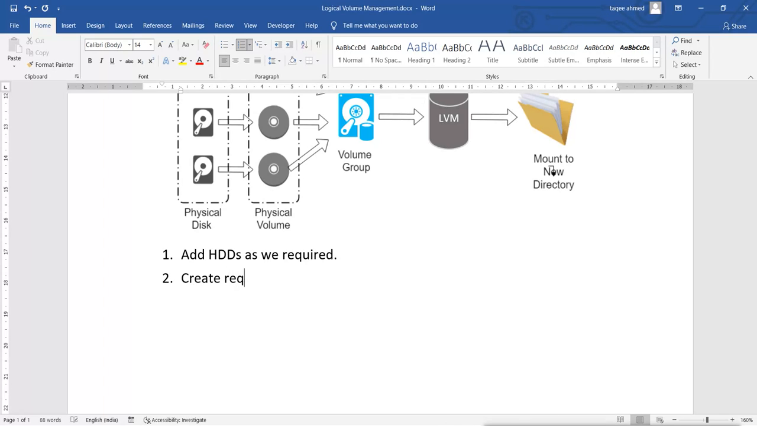We create the required partitions for LVM with system ID 8E, and that is called Linux LVM. It is called the Linux LVM partitioning type.